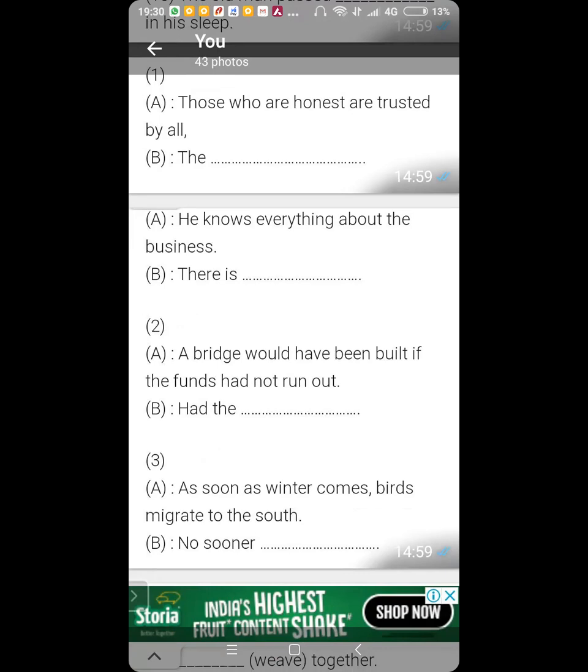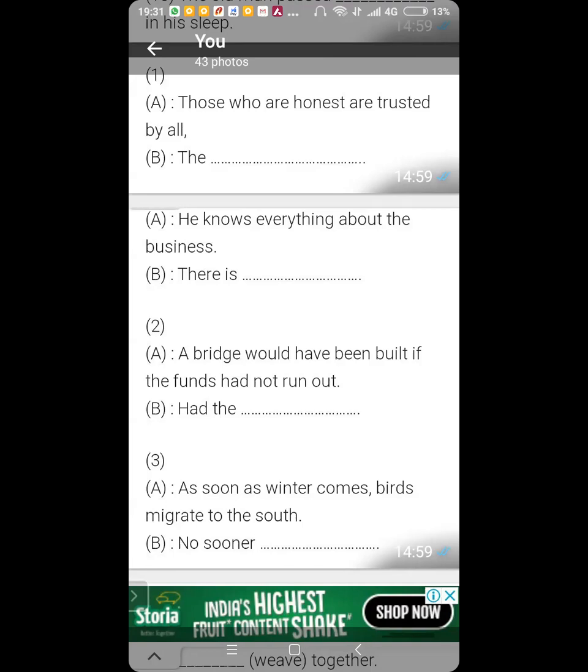Had the funds not run out, the bridge would have been built. Yes, you're right. Sorry. Had the funds not run out, the bridge would have been built.